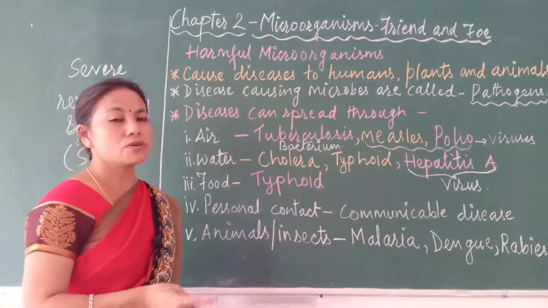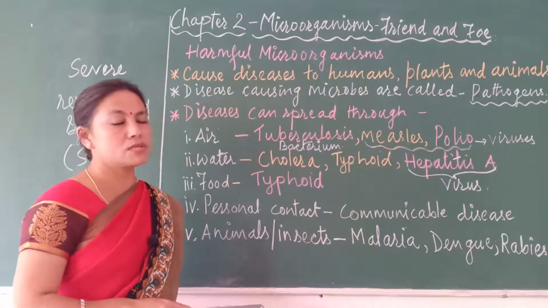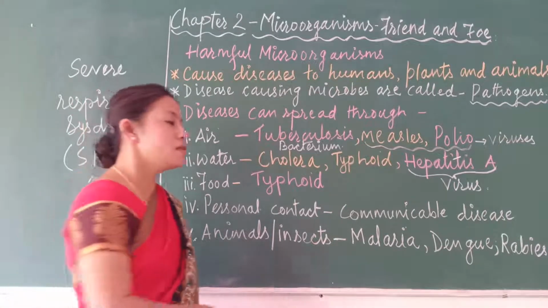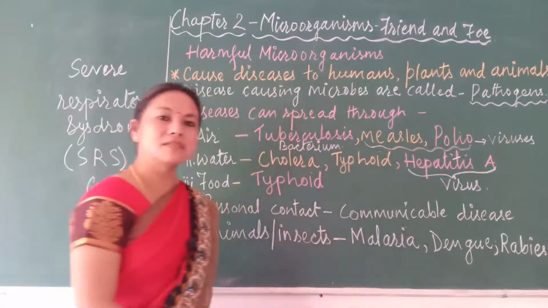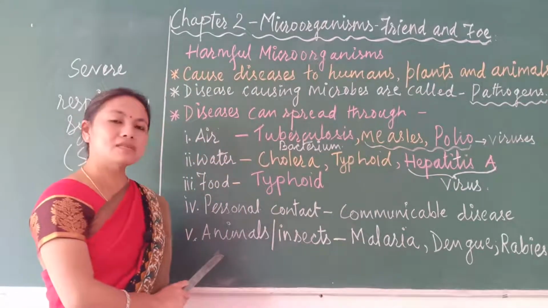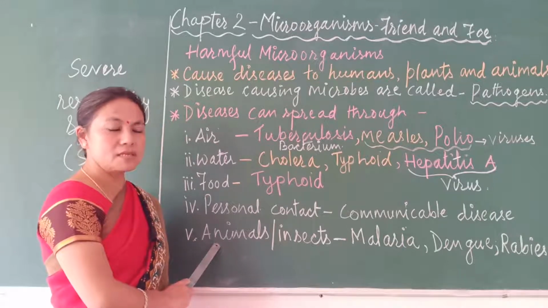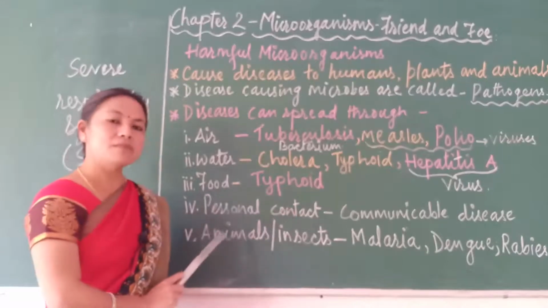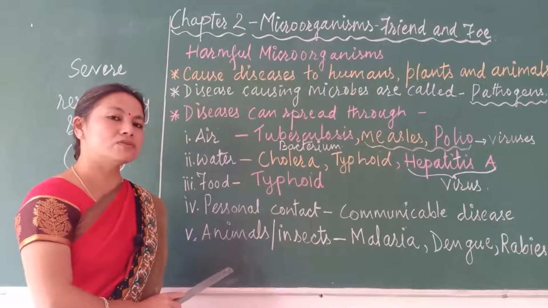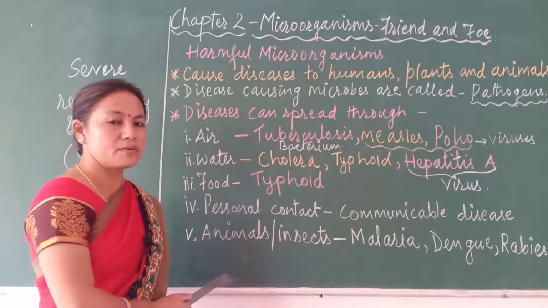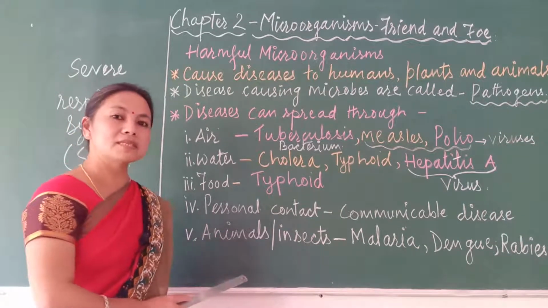The virus is going to get transferred to the healthy person also, and that healthy person will suffer from this rabies disease. So here what is this animal doing? This animal is transferring the microorganism, isn't it? Rabies is also transferred by cats. So we have to be careful while we play with dogs and cats.